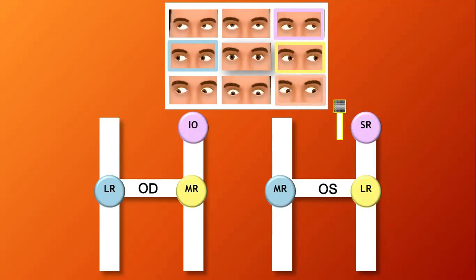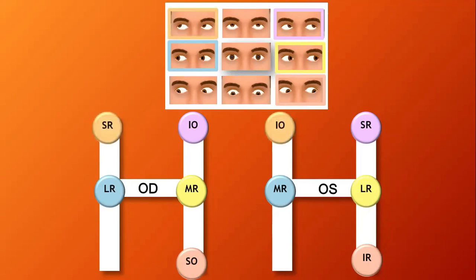In levo depression, if we put the target here, the inferior rectus is acting here, and at the same time, the superior oblique is acting here. If we put the target up and to the right, the superior rectus is acting here. Finally, if we put the target down and to the right, the inferior rectus is acting here, and the superior oblique, the yoked muscles, in this eye.